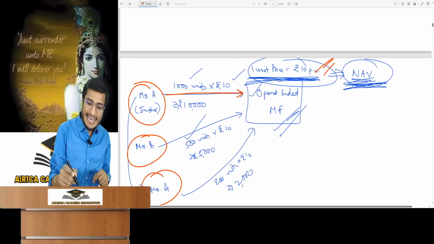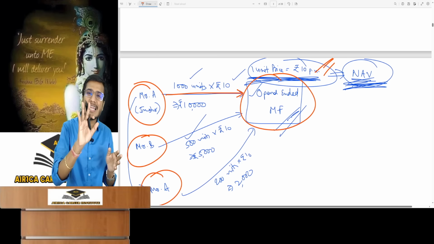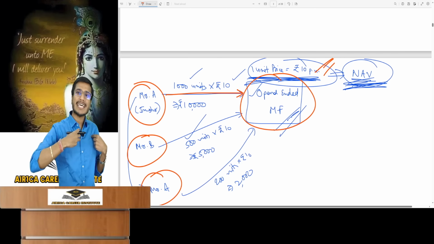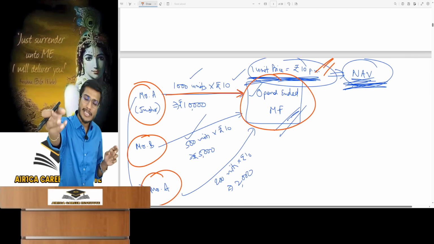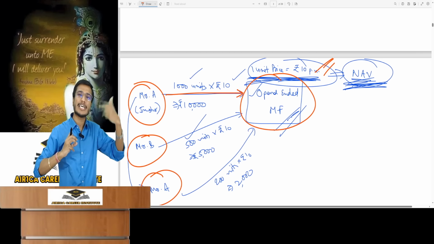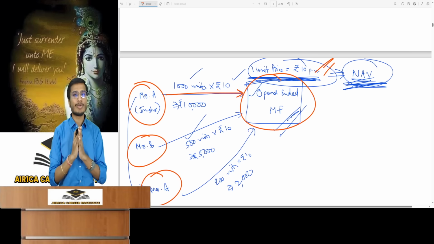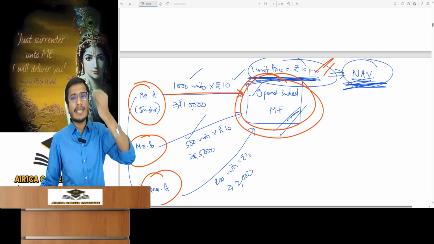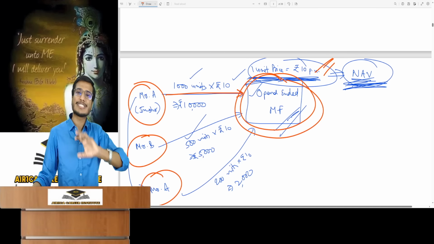Understood, students? But if it's an open-ended fund, then investors and unit holders don't have to buy and sell among themselves. If an investor wants my units today as the mutual fund, he'll come directly to me for new units. And if an investor wants to sell his units, I will repurchase those units from him. Just like a buyback of shares, I will buy the units from him. I will give him the money and say, okay, you can go home now. This means an open-ended fund can issue any number of units daily and buy back any number of units daily. Its unit capital is not fixed, it keeps changing.